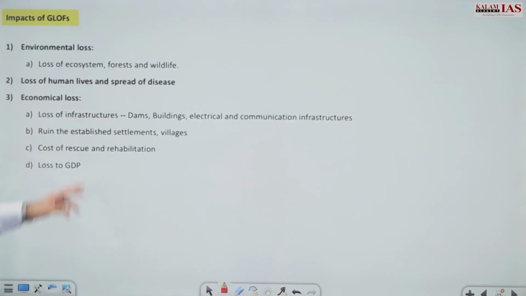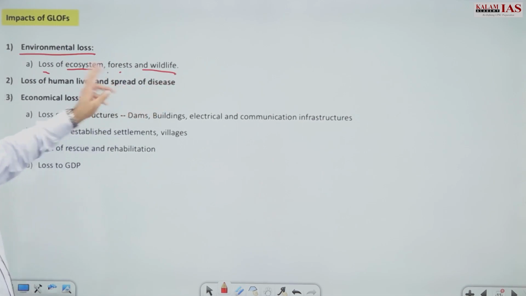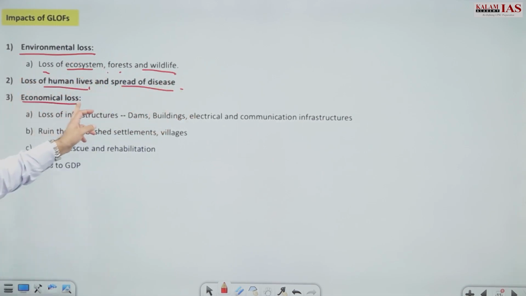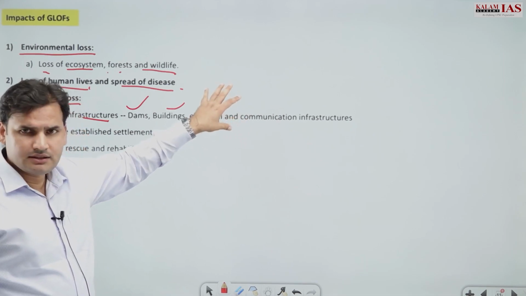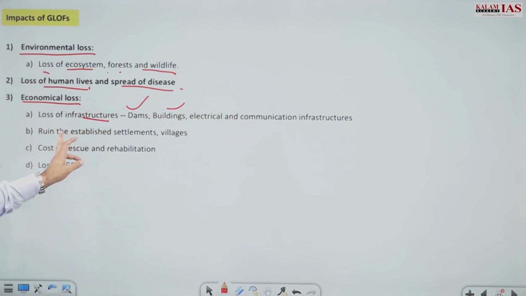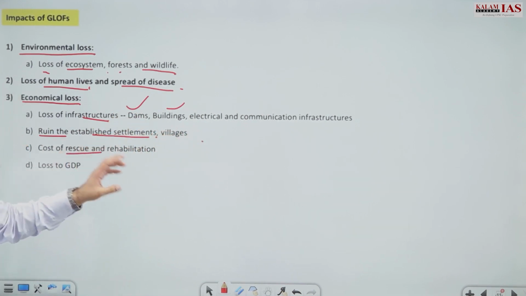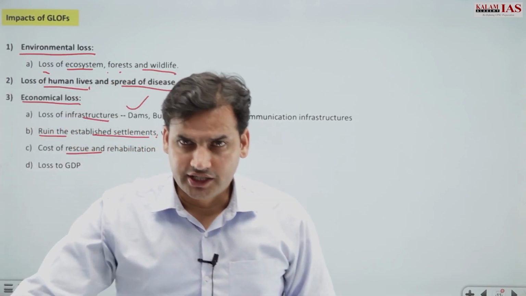And what are the impacts? We have different impacts on the environment, because there is loss of ecosystem, forest and wildlife, loss of human lives and spread of diseases thereof. Economic losses also, because of loss of infrastructure, be it the dams, buildings, communication networks, right? And then ruining of established settlements or villages. Cost of rescue and rehabilitation also adds to loss of GDP.